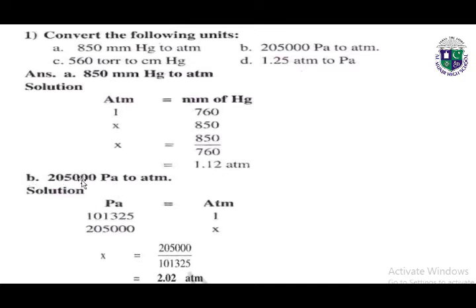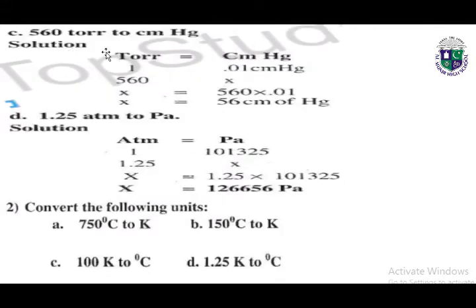So next part B is same like this. Answer is 2.02 ATM. Next part C is also the same. We know that 1 torr is equal to 0.1 centimeter of mercury. So if we multiply it by 560, we will get the answer. Next part D, 1.25 ATM to Pa. 1 ATM is equal to 101325. So by multiplying it, we will get the answer.